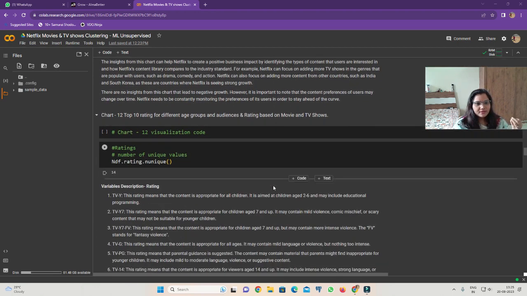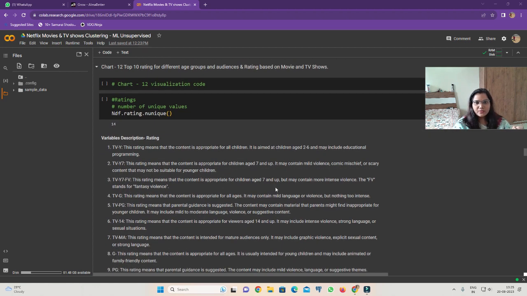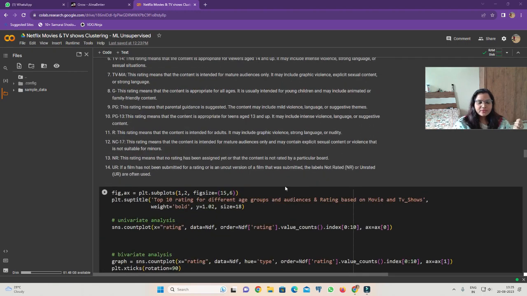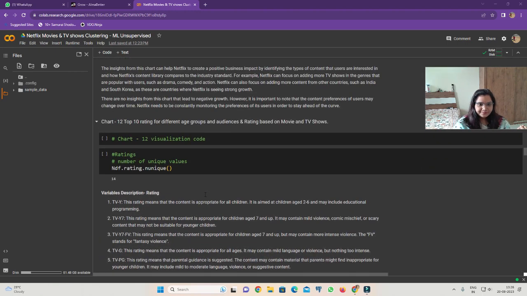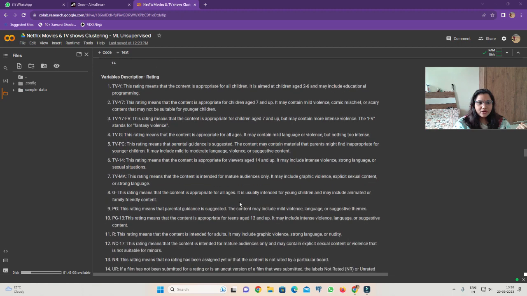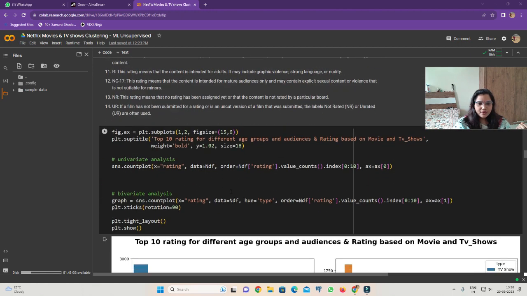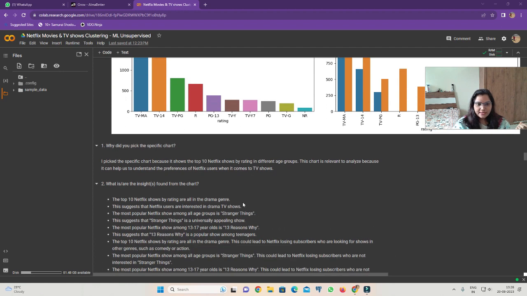So in the next chart we are going to see the top 10 ratings for different age groups and audiences, and ratings based on movies and TV shows. So here we have all 14 audience ratings like TV-Y and so on, UR, NR and all. So we are going for the top 10 ratings.